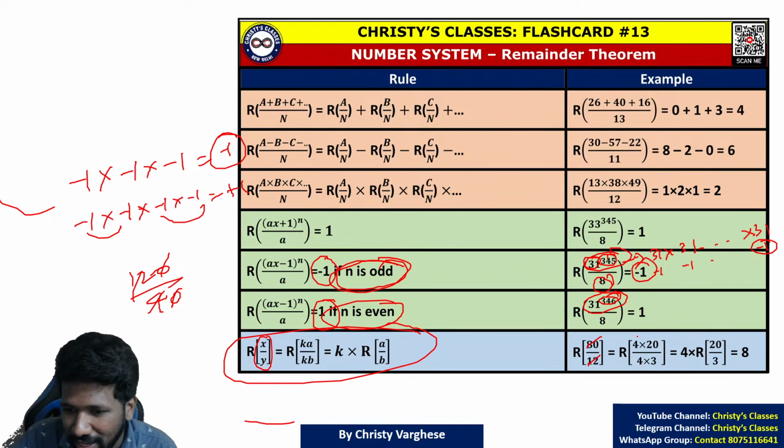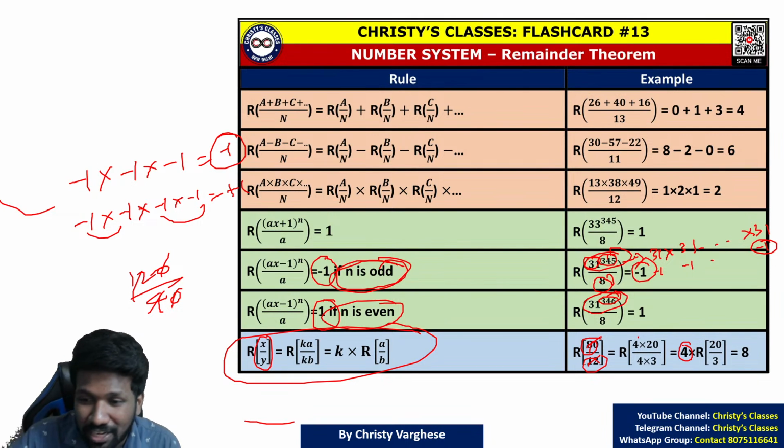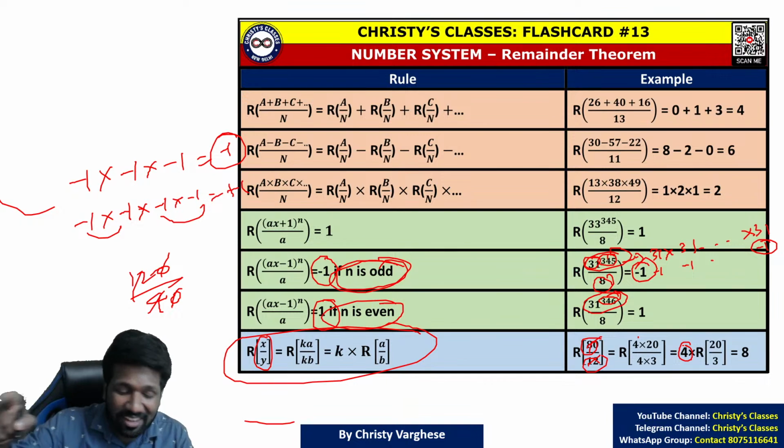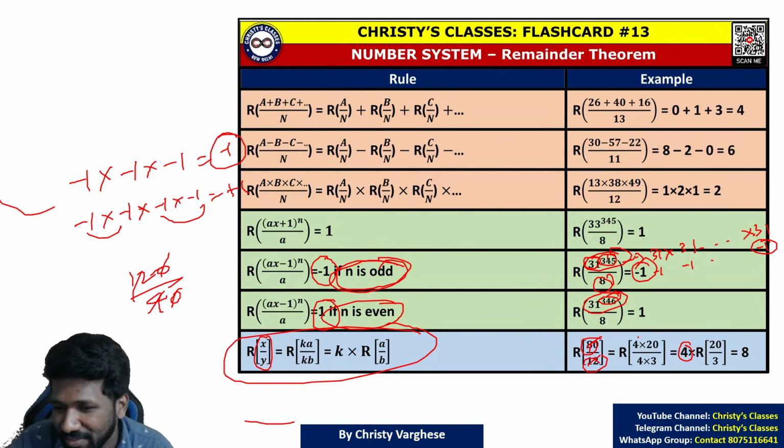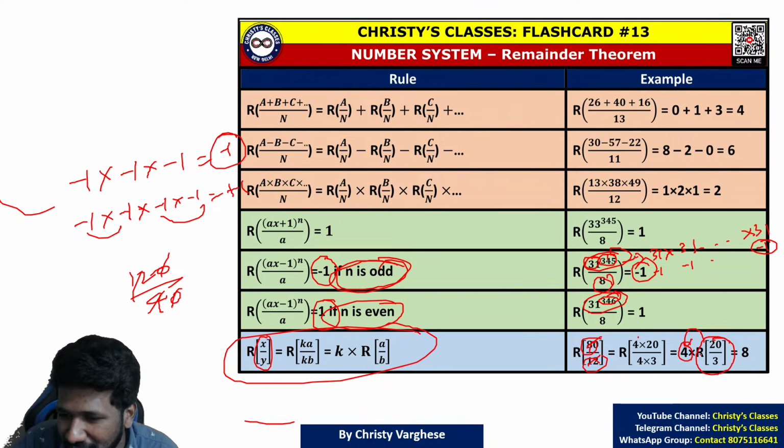Same way, you can see a common 4 in 80 and 12. Take that common 4 outside. In division you will cancel it, because it is there in the numerator and denominator. But in the case of remainders, you have to take it out, and finally multiply the remaining remainder by that common factor.